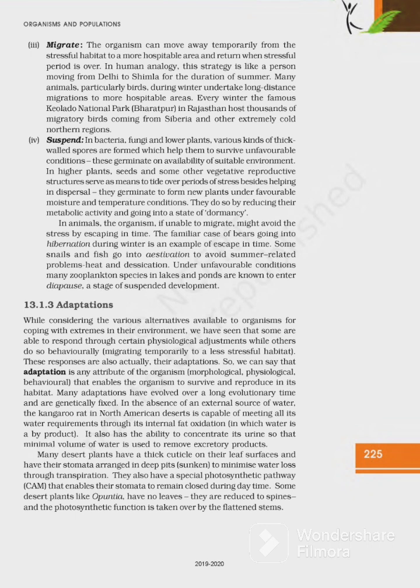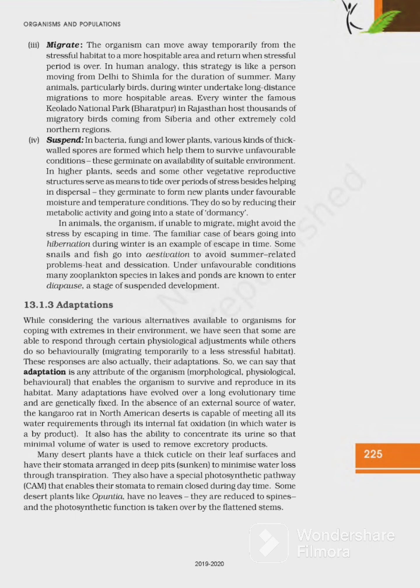They germinate to form new plants under favorable moisture and temperature conditions. They do so by reducing their metabolic activity and going into a state of dormancy. In animals, the organism, if unable to migrate, might avoid the stress by escaping in time.